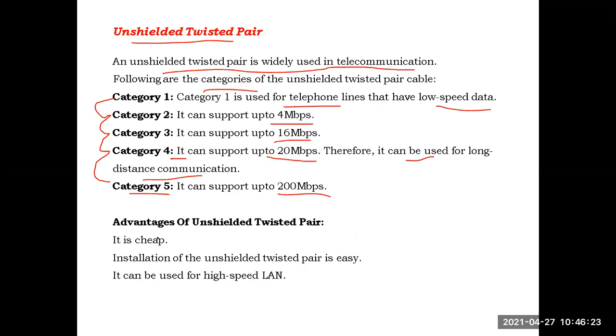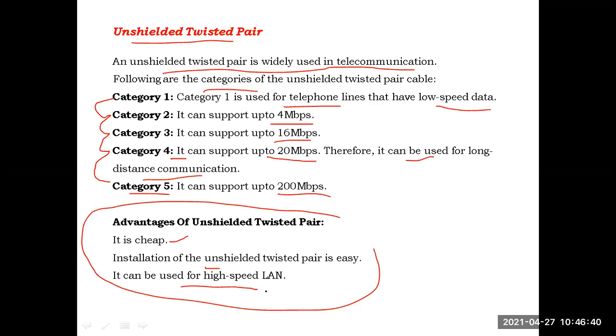When we come to the advantages of UTP: it is very cheap, installation is also very easy, and it is used for high-speed LANs. Various bandwidths are available on various categories. This is the unshielded twisted pair.